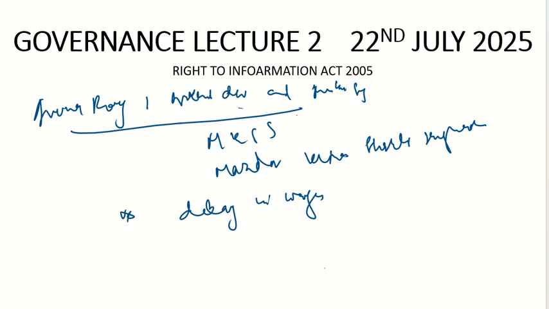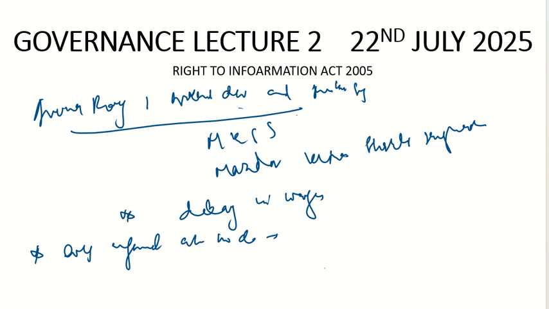In order to find answers, this organization, MKSS, wanted to find out the reason for these delays. They went to the public offices and tried to get the information. But every piece of information they asked for about the delay of wages was denied by the public officers.